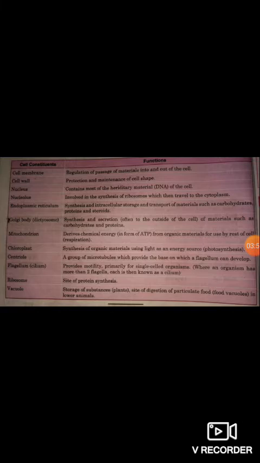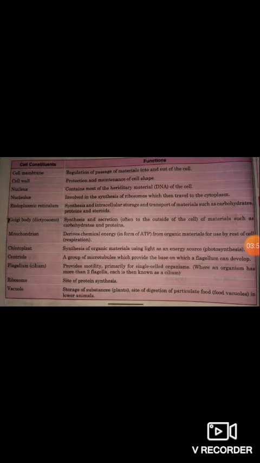In many unicellular organisms like amoeba and paramecium, vacuoles are found as food vacuoles. They help in the digestion of food particles. In such organisms, a specialized vacuole is found which is responsible for elimination of excess water and waste from the cell. And we will discuss in a chart a step by step summary of cellular functions, that means cell constituents and their functions.